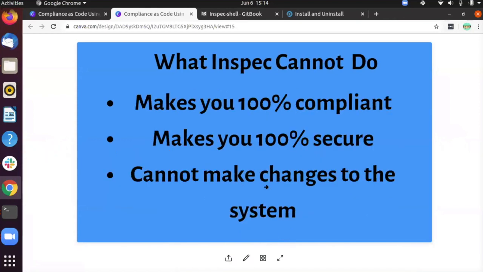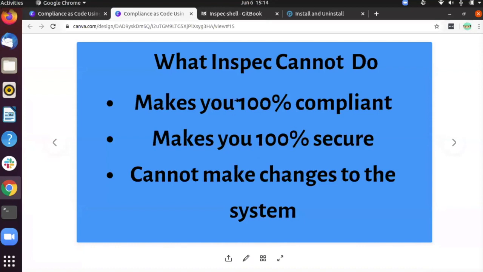What can Inspec not do? Inspec cannot make you 100% compliant. It can only check for the compliance that we are doing, and it cannot make you 100% secure. We could see in recent news that banks are getting hacked, or there are zero days. That indirectly implies that even if we follow 100% compliance, we are not assured that we are 100% secure.